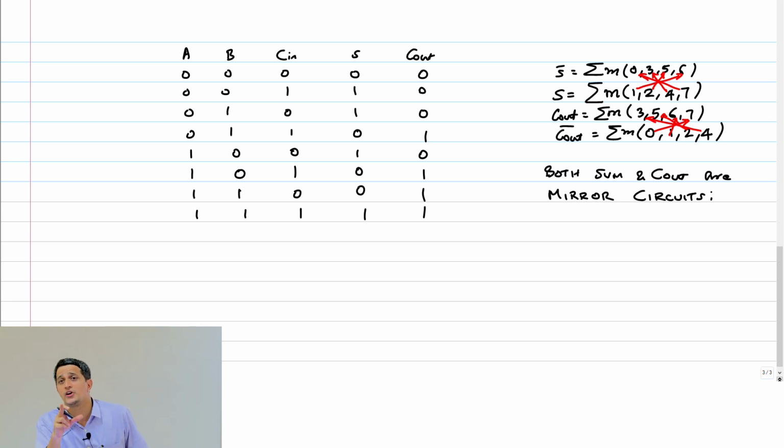The necessary condition is, yes, I need to have equal number of ones and zeros in my output. If there are 8 combinations, 4 have to be ones, 4 have to be zeros. Only then that inversion will happen. That mirroring can happen. But it's not always true. Okay? Here it just turns out that the sum is an XOR, right? And the carry out is also of the form AB plus BC plus CA, it happens that the mirroring property indeed holds.